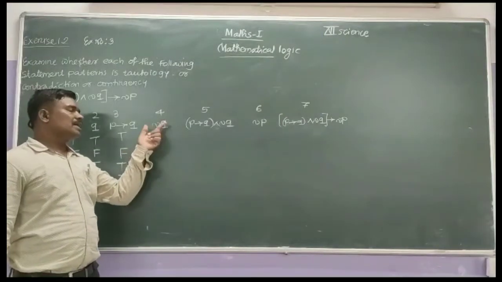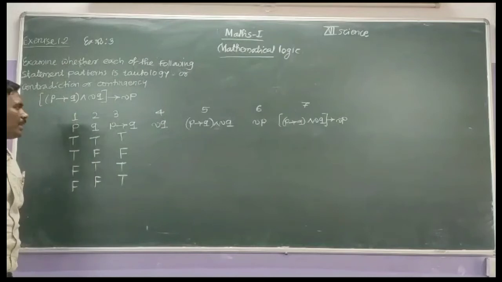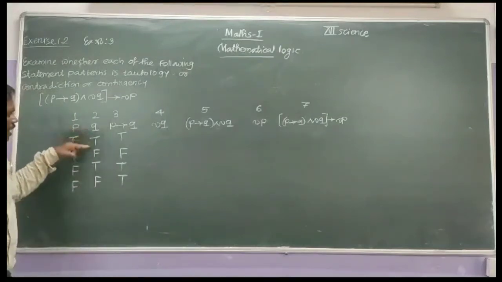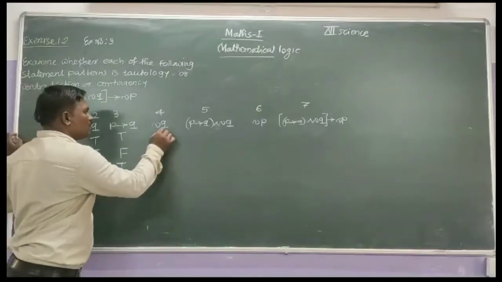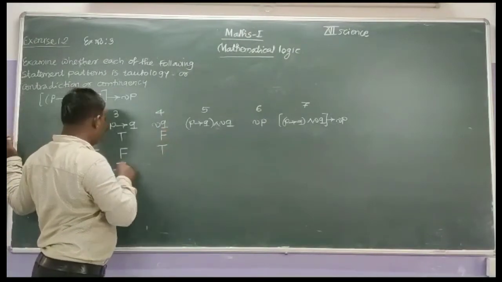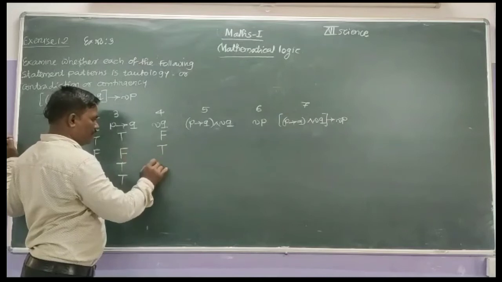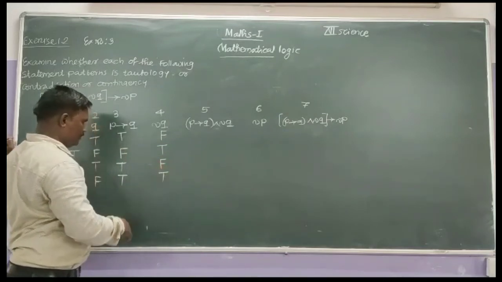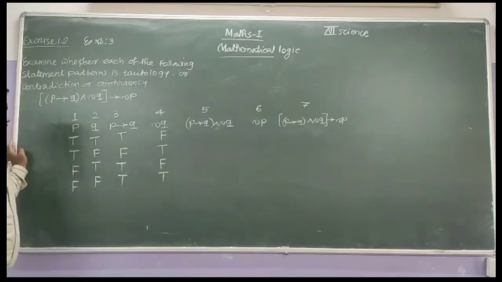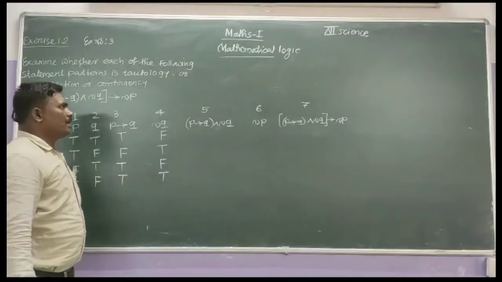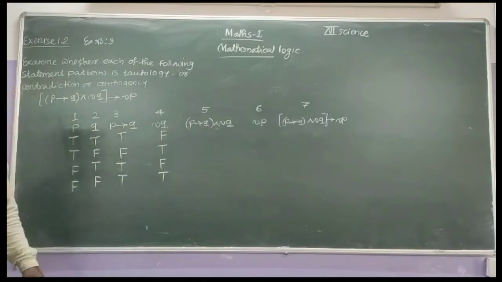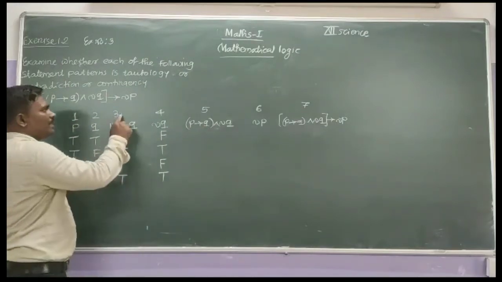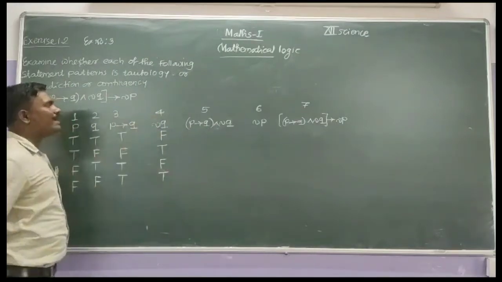Next column number 4, that is the negation of Q. Q are true, false, true, false. Then its negation: true negation is false, and false negation is true. False, true, false. In column number 5, that is P implies Q conjunction with negation Q, therefore take the conjunction of column number 3 and 4.